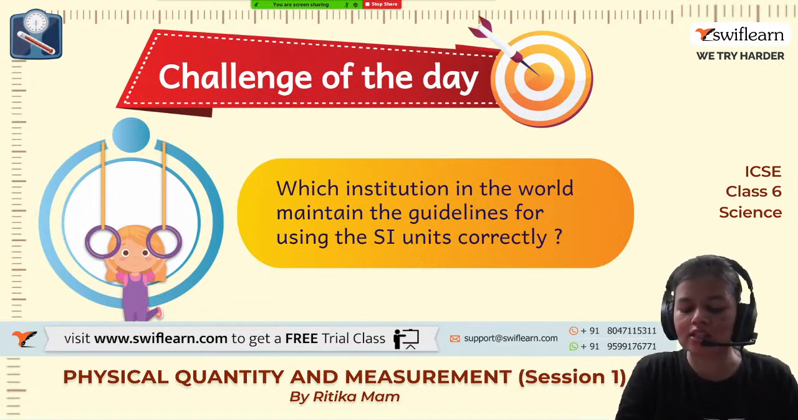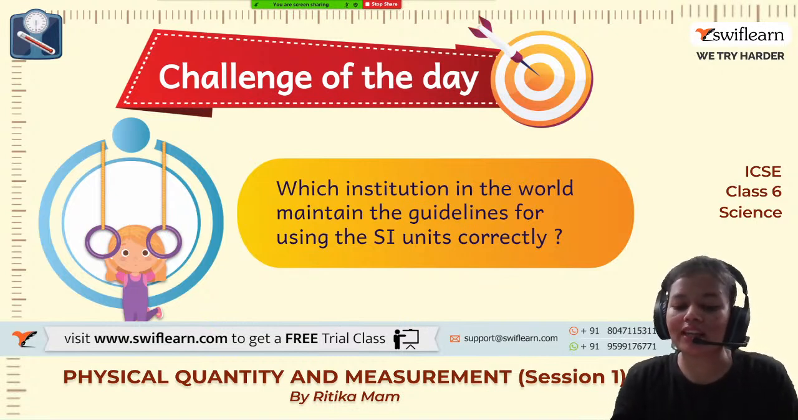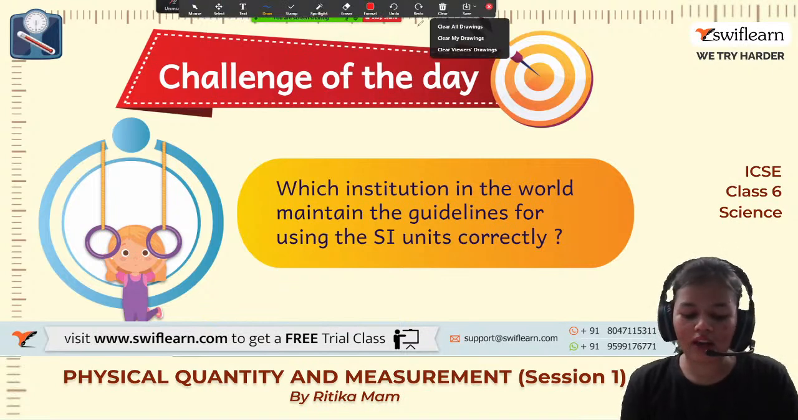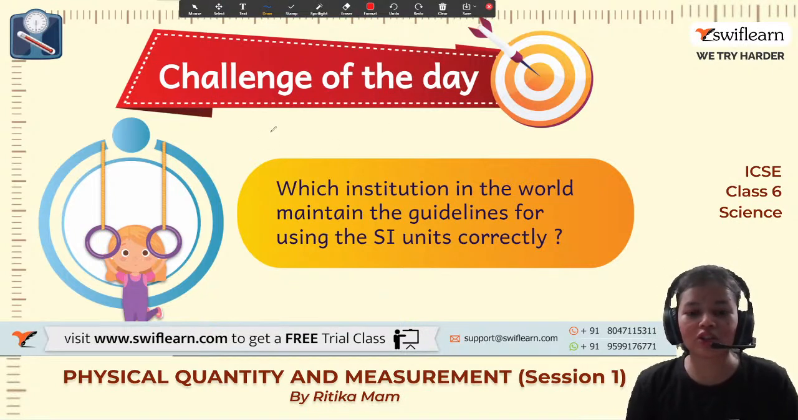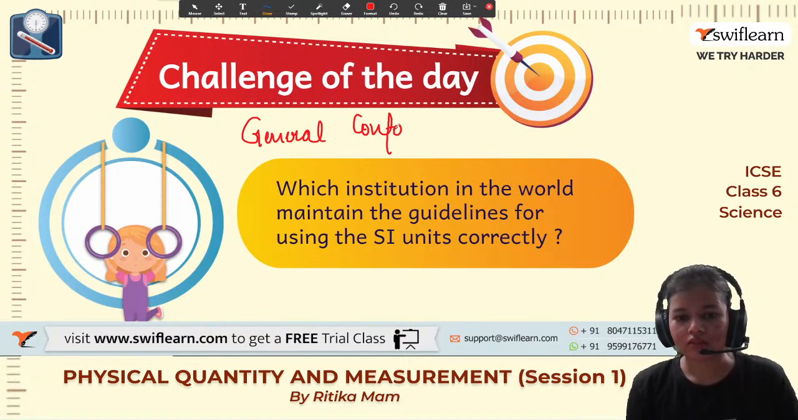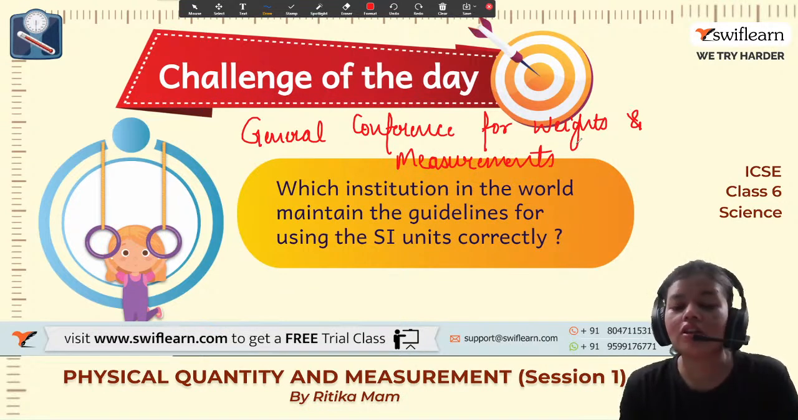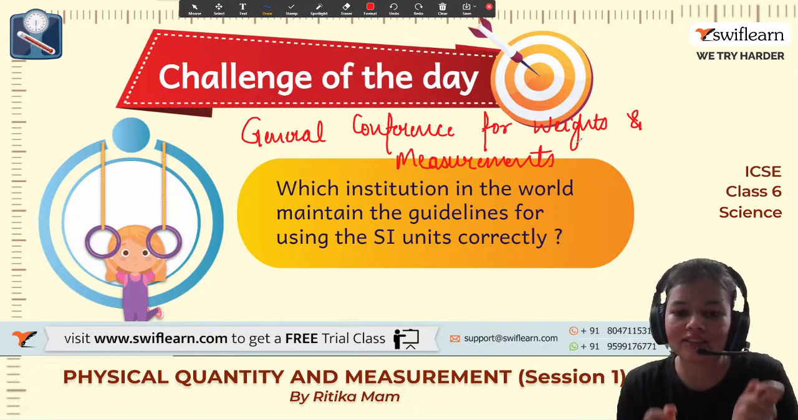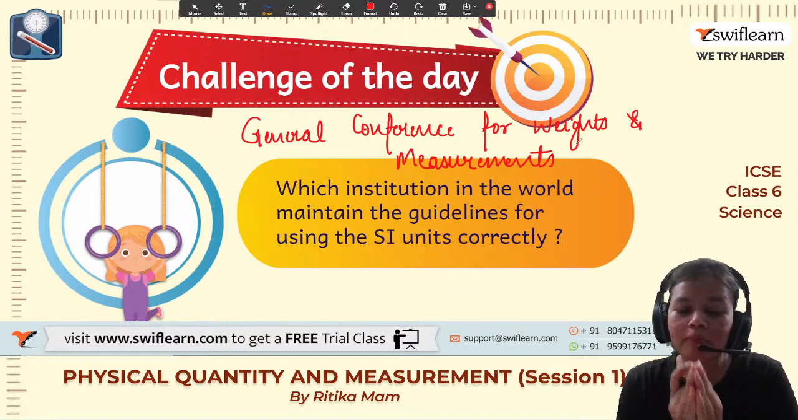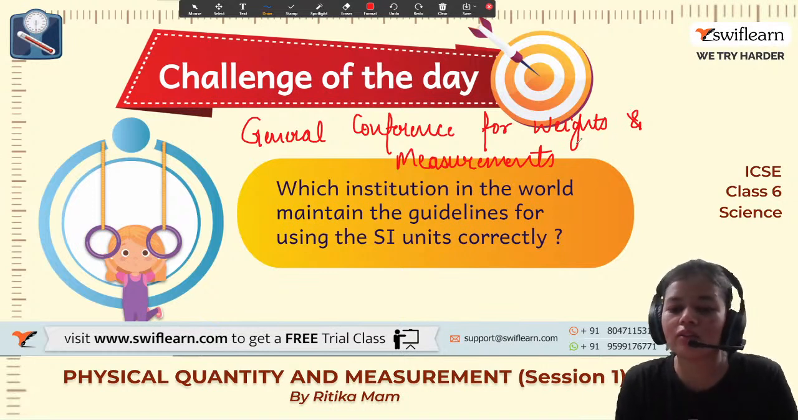Okay, then the question asks, which institution in the world maintains the guideline for using SI units correctly? So there is an institution which is named General Conference for Weights and Measurements. This is the institution which maintains the standardization of SI units, and it makes sure that we are using all the SI units correctly.